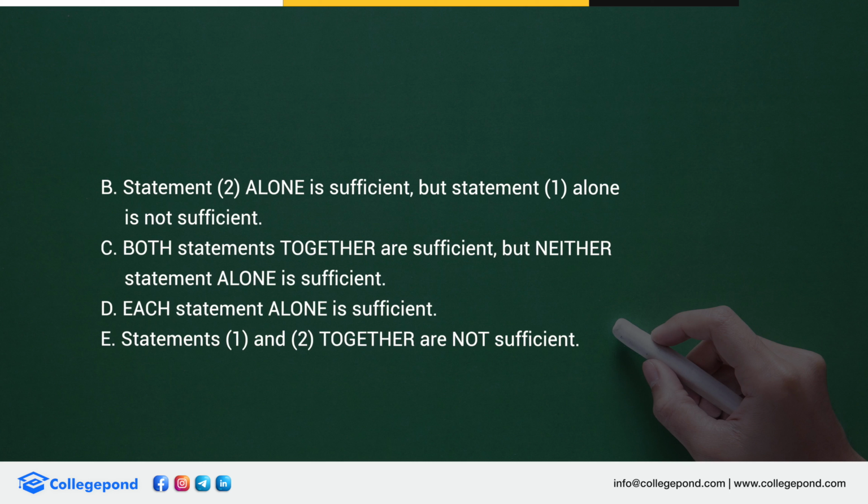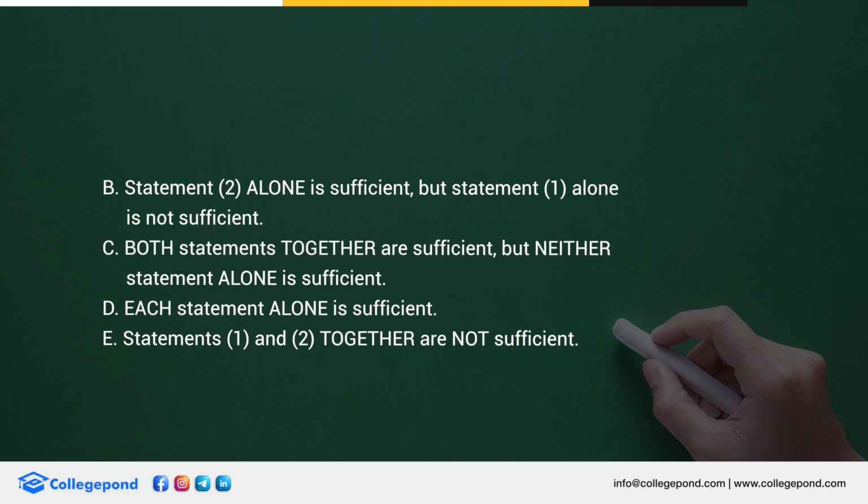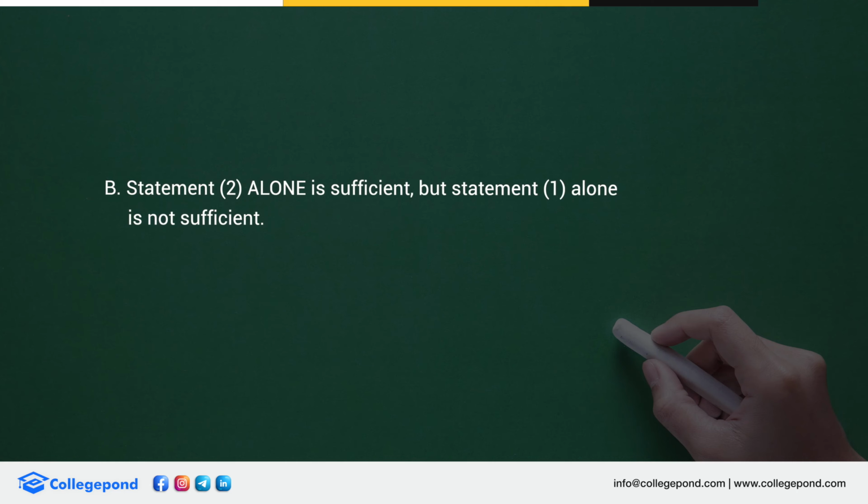I know that X plus Y is equal to 48. What is Z plus Y? 75 minus 48. That means I have found the value of Z plus Y, and Z plus Y is nothing but the people who have swimming pool. That means I can answer this question by using statement 2 alone. Hence the answer is B for Bombay.